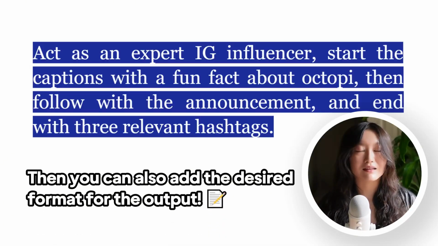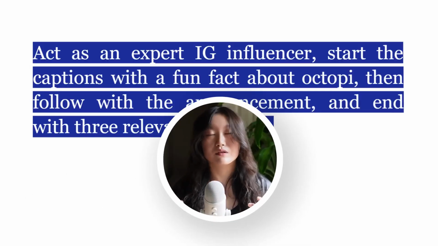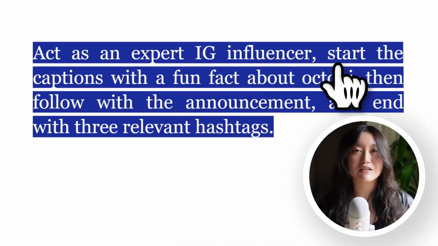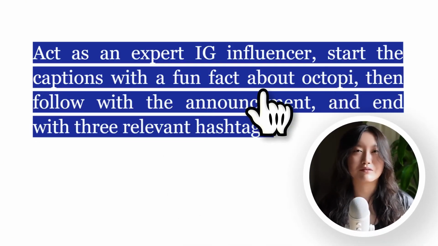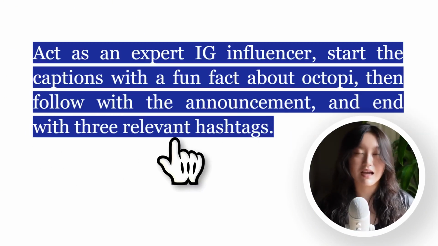Then you can also add in the desired format of the output. The default right now is a generic caption with some hashtags, right? But maybe you want something that's a little bit more structured. You can ask it to start the caption with a fun fact about octopi, then followed by the announcement and ending with 3 relevant hashtags. Great, this is now already looking much better, but there is still so much more we can do.